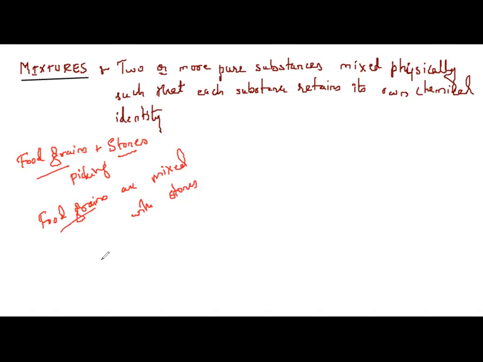No, they are just mixed physically. So just by hand picking, you can separate them out. Yes or no? You can separate them out.